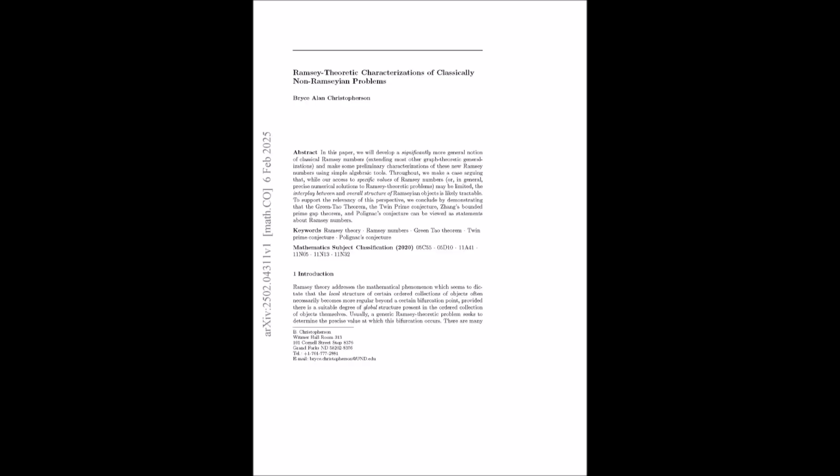And guess what? They don't stop there. They go for the twin prime conjecture next. Yeah. You know, are there infinitely many prime pairs that differ by just 2? Oh man, one of the biggest mysteries in number theory. What do they do with that? Theorem 9, my friend. It says proving the twin prime conjecture is equivalent to proving a certain family of Ramsey numbers exists. Again, using those metrical colorings. So crack the Ramsey problem and you've cracked the twin prime conjecture. Seriously. Exactly. It's like those Ramsey numbers are the keys to unlocking some massive number theory secrets.